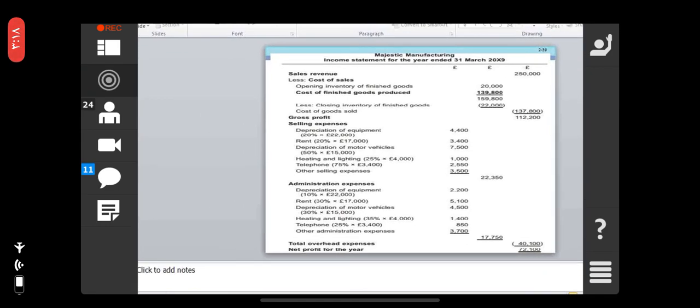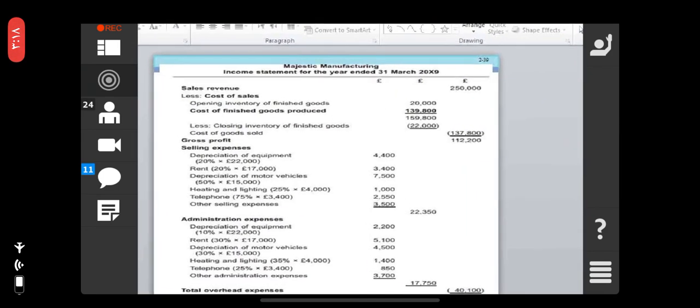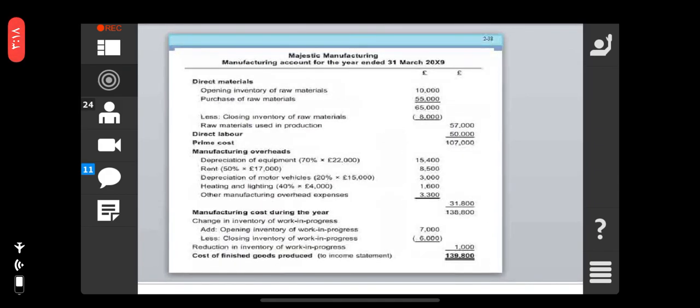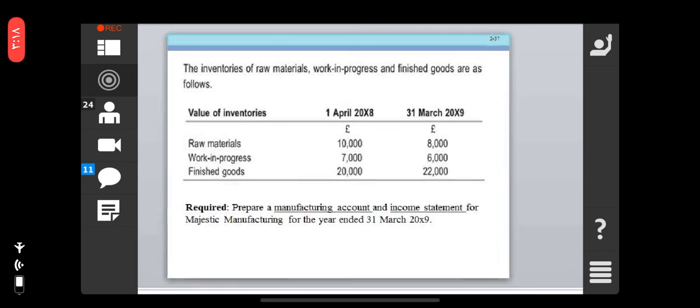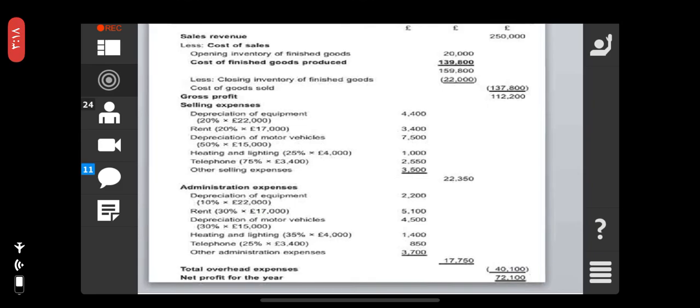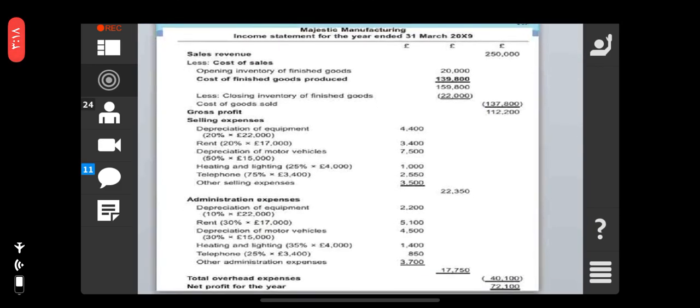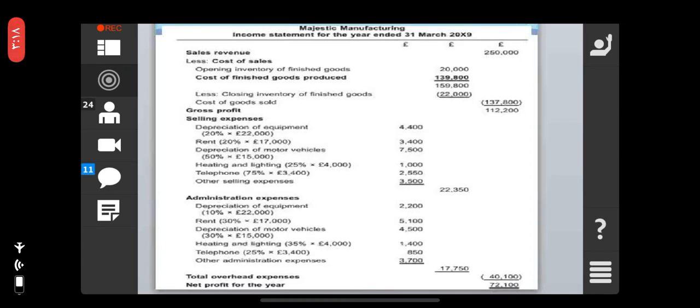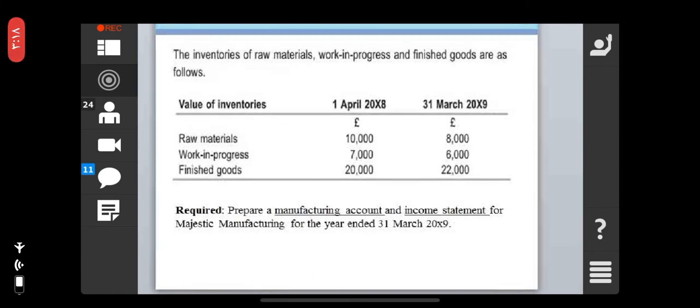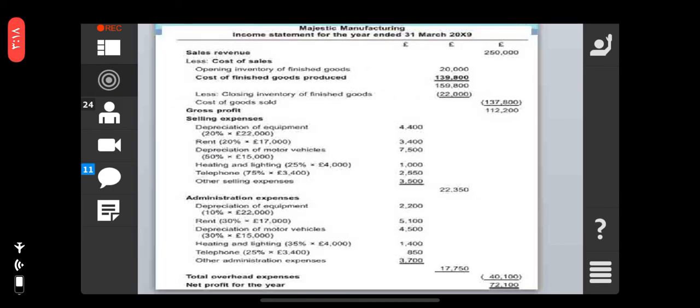So sales revenue 250,000. Okay, opening inventory of the finished goods. See here, opening finished goods 20,000, plus the cost of finished goods produced 139,800, from here we have taken, so it is 159,800 minus closing inventory. See here the closing inventory is 22,000. 22,000 minus, so 137,800, right? 250,000 minus 137,800, so the gross profit is 112,200.